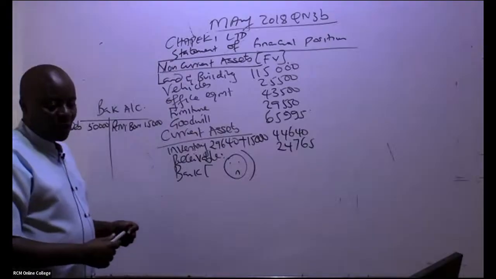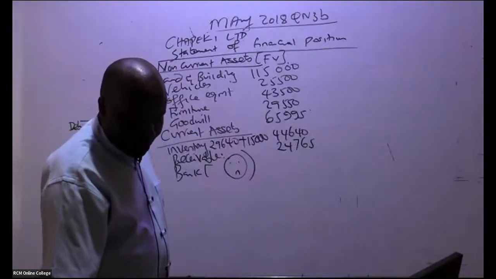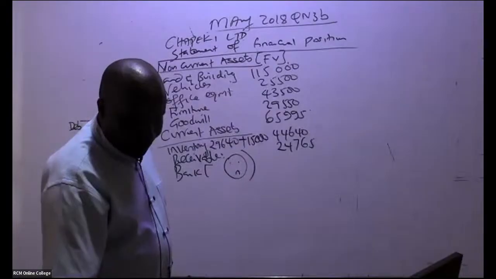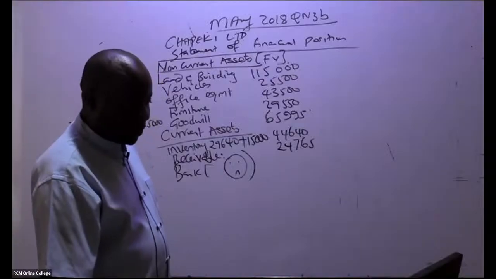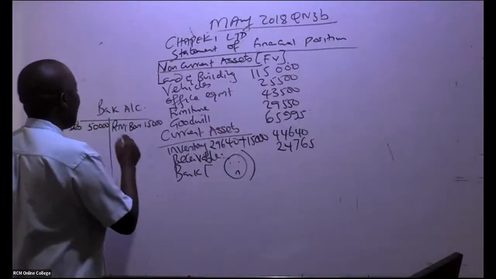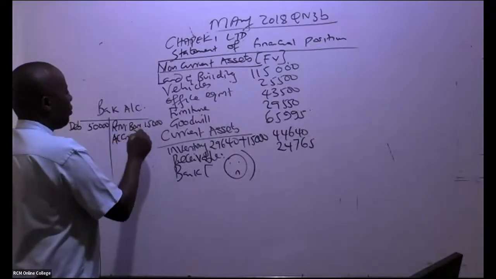And there is something else that we did with this money. You can see here, accrued expenses were settled in full. So is there anybody who is able to see our accrued expenses? Accrued expenses were 4,000.